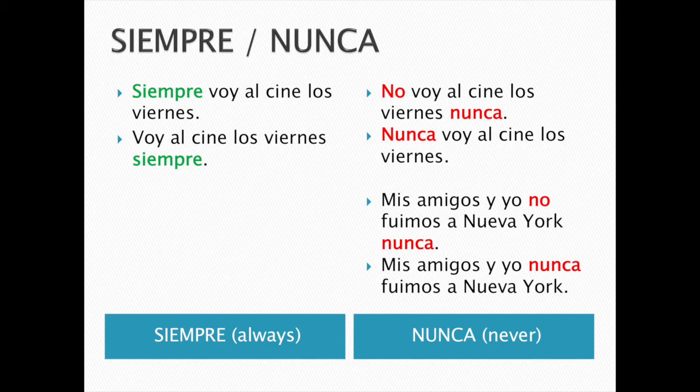Mis amigos y yo nunca fuimos a Nueva York. The first example has nunca after the verb, and the second example has nunca before the verb. And that is the way that works. Very similar, exactly the same, in fact, as alguien and nadie.